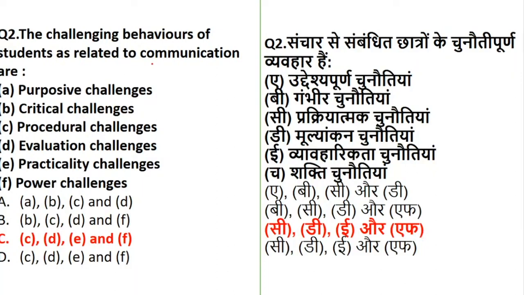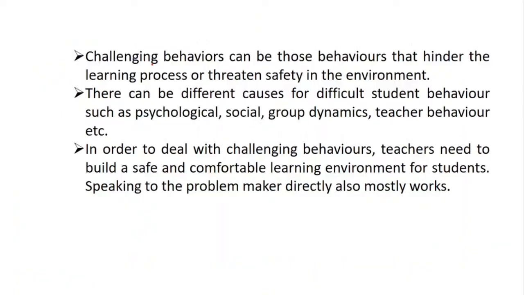Okay, first let me explain what the question is talking about. Option number C is right. Some of them have gone right, some of them have continuously gone wrong. Let's understand the question first. Now see, challenging behaviors are those behaviors, this is the keyword of the question. So challenging behaviors are those behaviors that hinder, it means it is an obstacle in the learning process or threaten the safety in the environment. The meaning of this is, it is complicated to tackle.